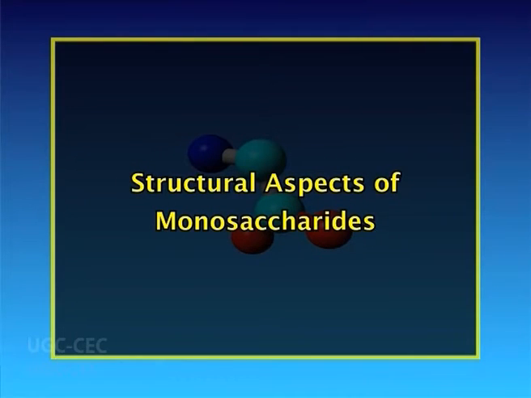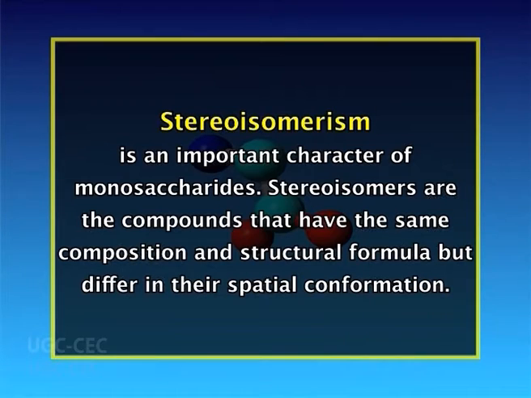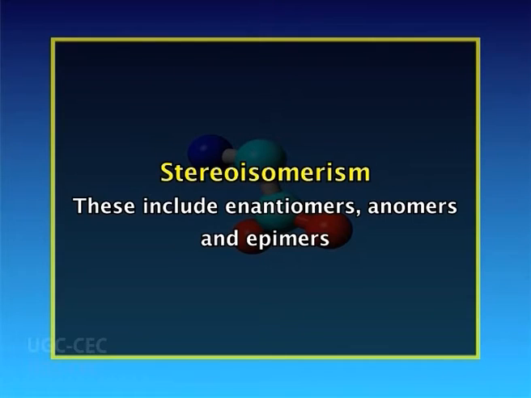Now, we will study the structural aspects of monosaccharides. The presence of asymmetric carbon atoms in a compound gives rise to stereoisomerism of that compound. It also confers optical activity to that compound. Stereoisomerism is an important character of monosaccharides. Stereoisomers are compounds that have the same composition and structural formula but differ in their spatial conformation. These include enantiomers, anomers and epimers.